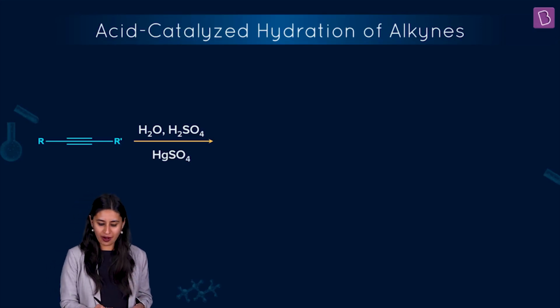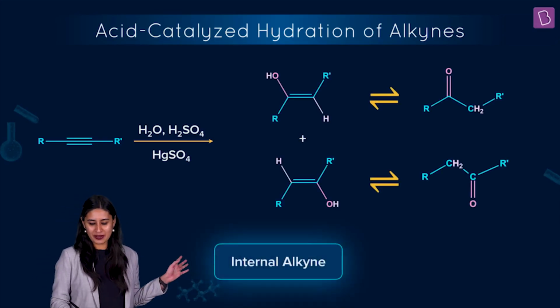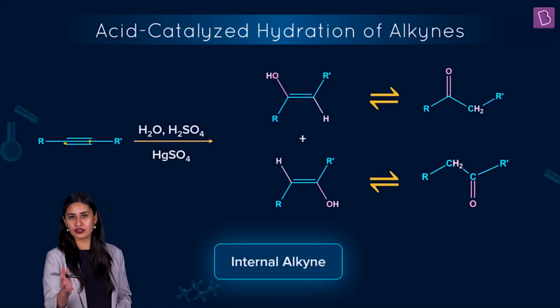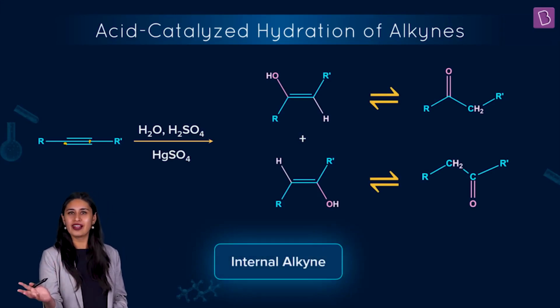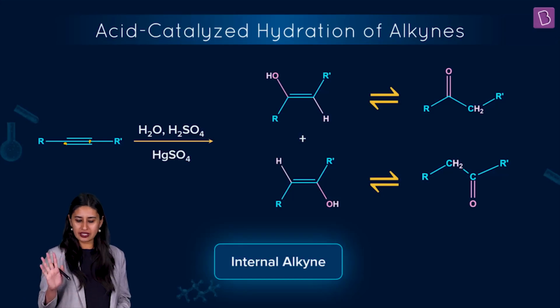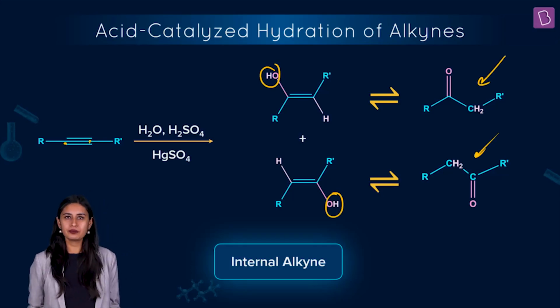Where will the OH get attached? Anywhere. You can see that both carbons have no hydrogen. According to Markovnikov's rule, we can modify the rule and talk about the stability of the carbocation also, but for us, let's take it very simply that you can put OH at any of the positions. Anyhow, you will get a ketone.